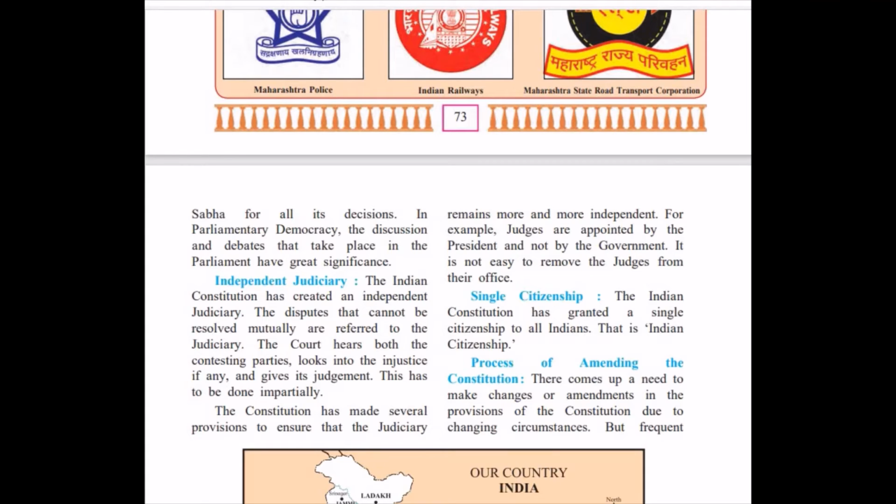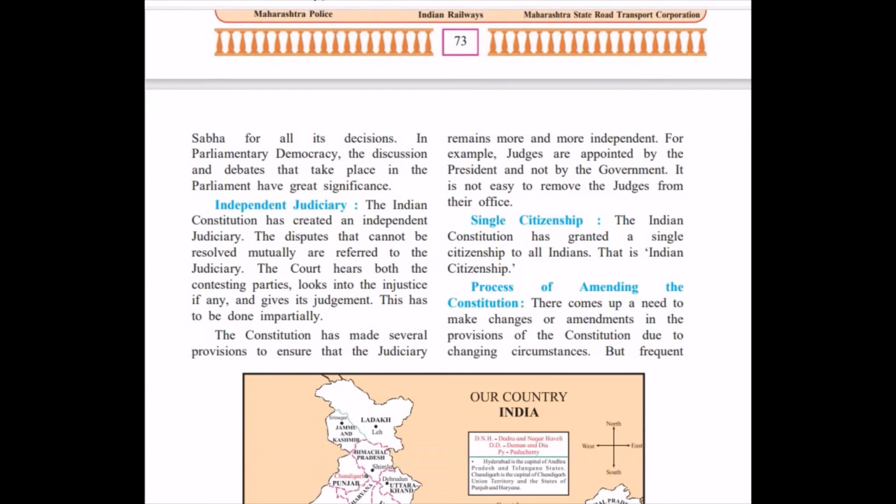Now we'll see single citizenship. As we all know, the Indian constitution grants a single citizenship to all Indians, that is none other than Indian citizenship. Yes, my dear students, if you are born in India, naturally you are an Indian citizen.